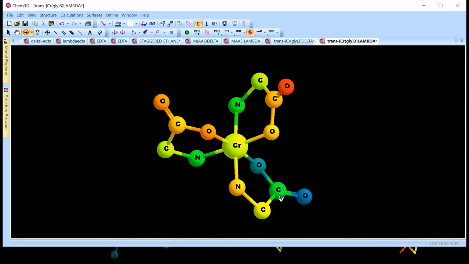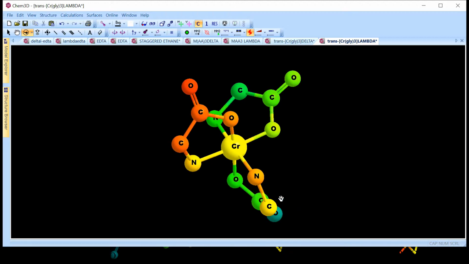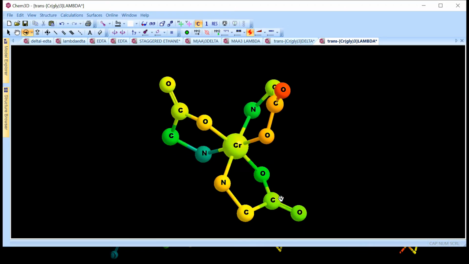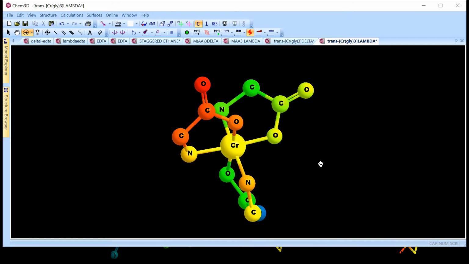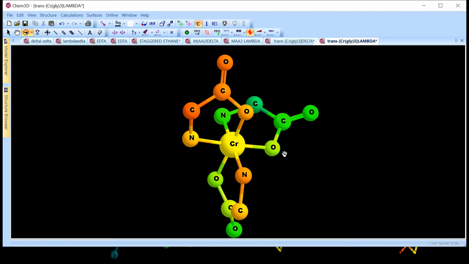But see friends, this again is a meridional isomer, because from the geometrical isomerism point of view, the three oxygens cannot make a triangle, they simply make a V kind of shape. In the same way, the three nitrogens also cannot make the triangle, they make a V kind of shape. So this is a meridional isomer, and this is lambda kind of meridional isomer of chromium triglycinate complex.